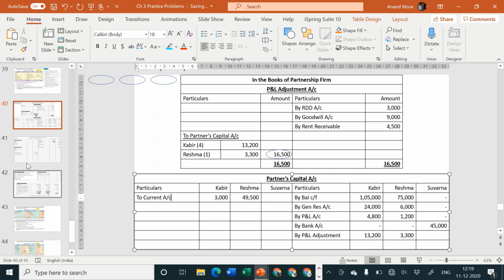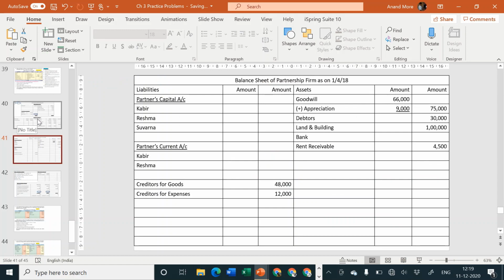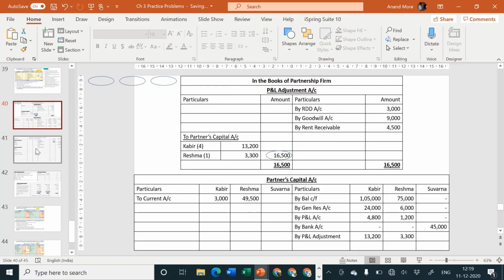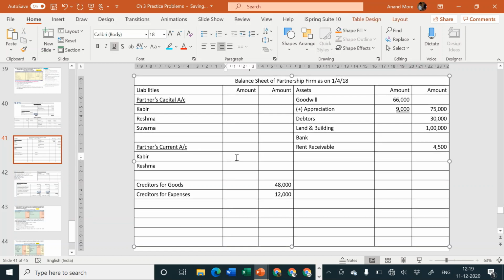Now before I forget, immediately I should go to balance sheet liability side and write there current account. The amount is rupees how much? Kabir is 3,000 and Reshma is 49,500. Let us take the amount to the outer column. In the previous problem it was loan account. In this problem it is partner's current account, because that is how the adjustment is being told. 49,500 plus 3,000 goes to 52,500 in the outer column.